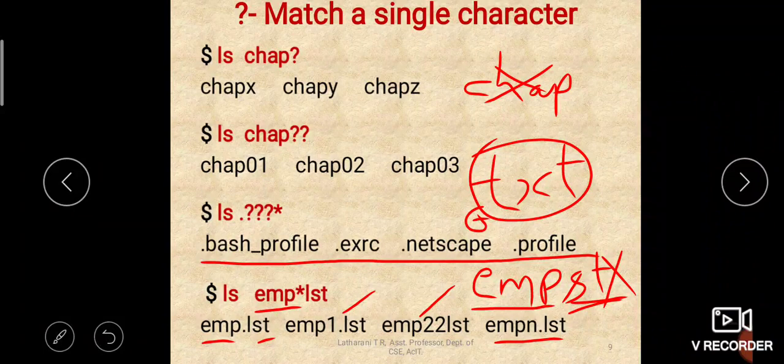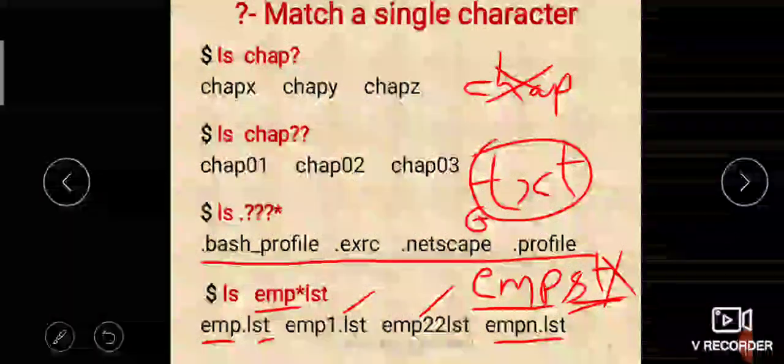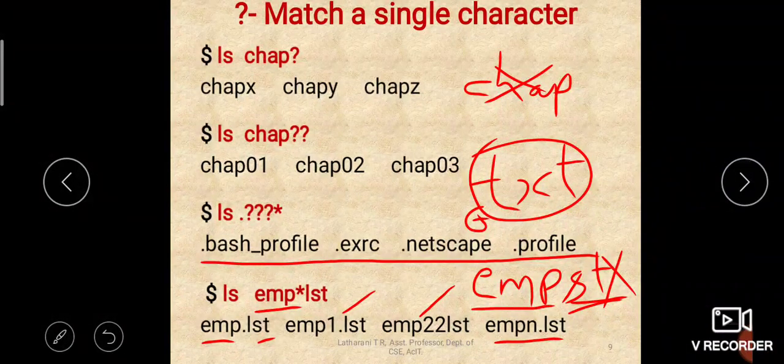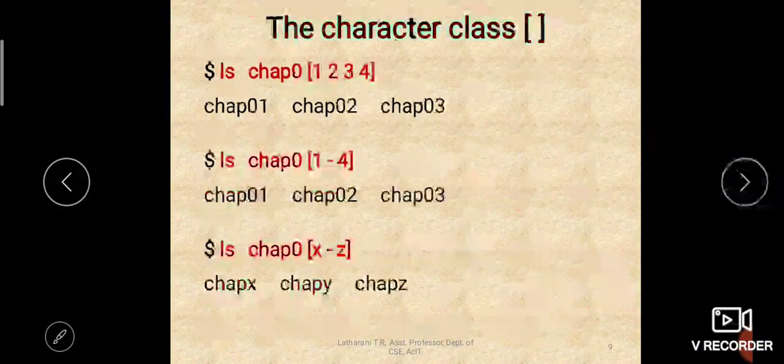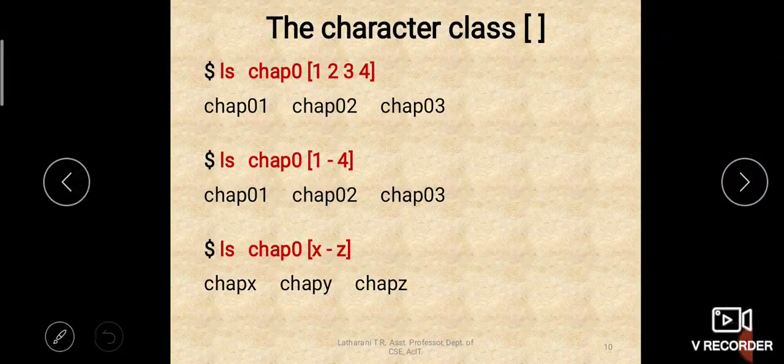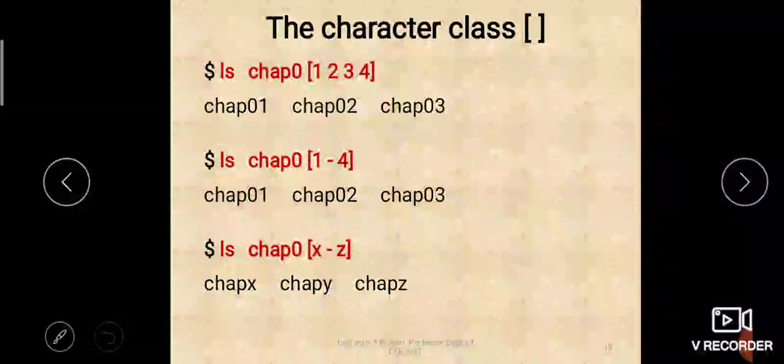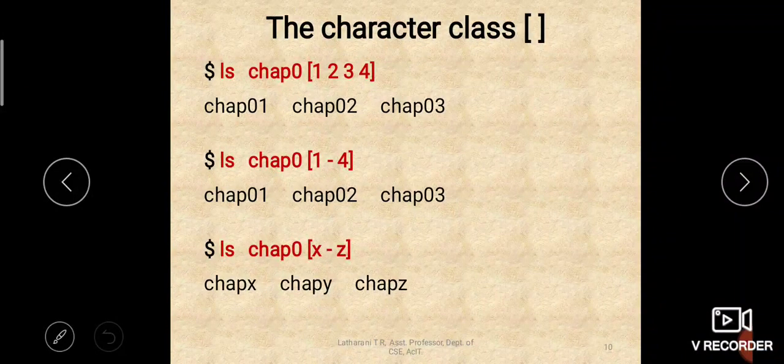Okay, so that is how the patterns will be matched with the star and the question mark. Is that clear? Any doubts here? You can just ping me. Okay, next the character class. So we will execute the star and question mark commands and then we'll come back to character class.